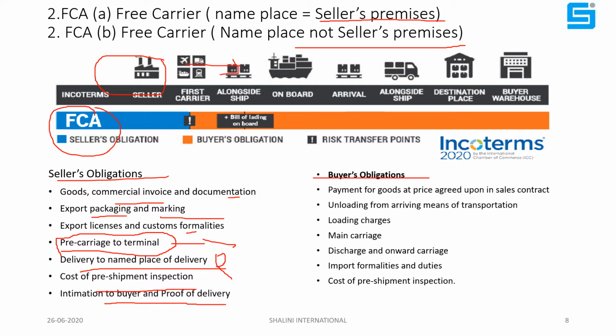Buyer's obligation starts once the cargo has reached the port or warehouse. He handles unloading of the arriving means of transportation. He has to bear the loading charges on the main vehicle or vessel, the main carriage meaning freight to the vessel, discharge after the cargo reaches the destination, clearance, import duties, and further arrangement to his warehouse. Everything has to be taken care of by the buyer here. Now we are moving to the next slide.